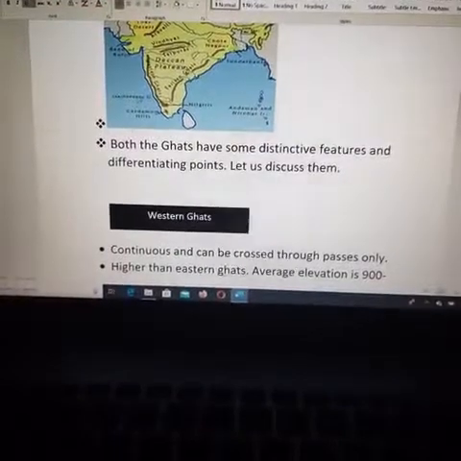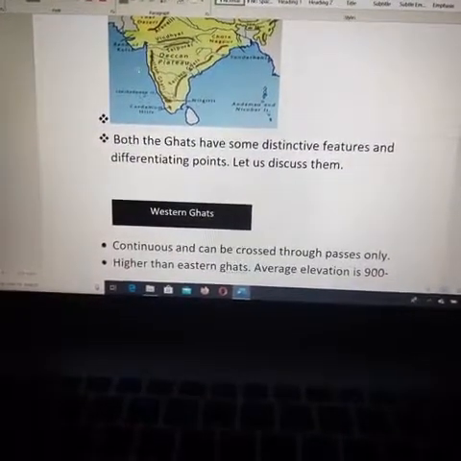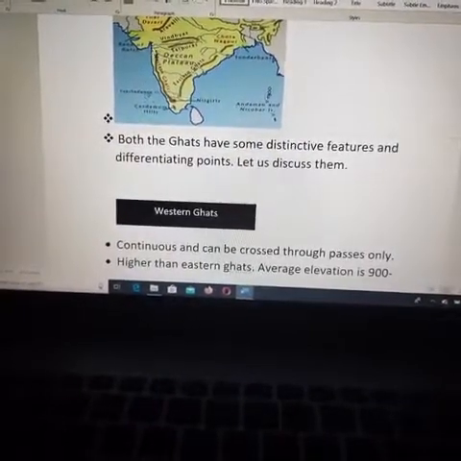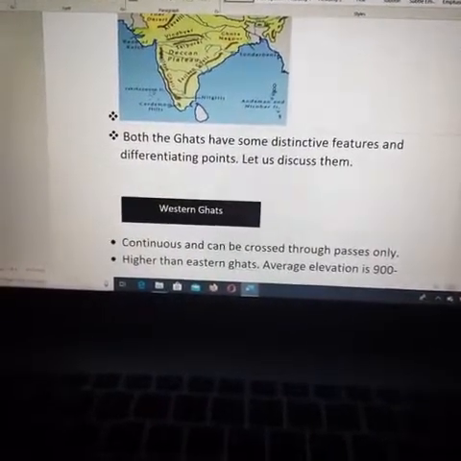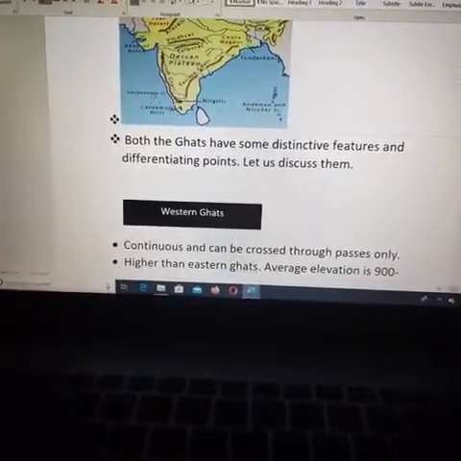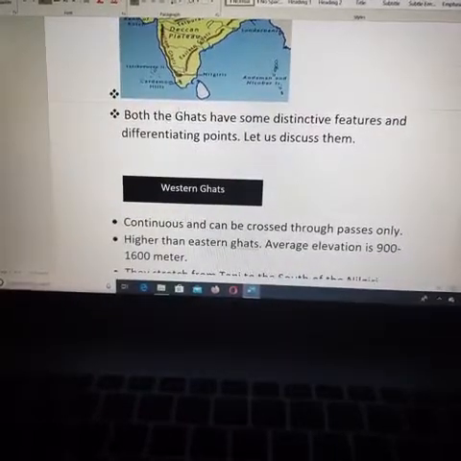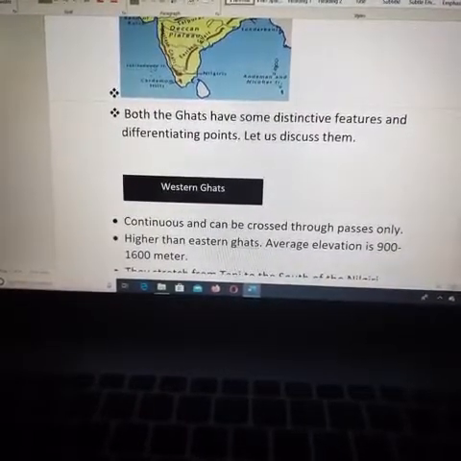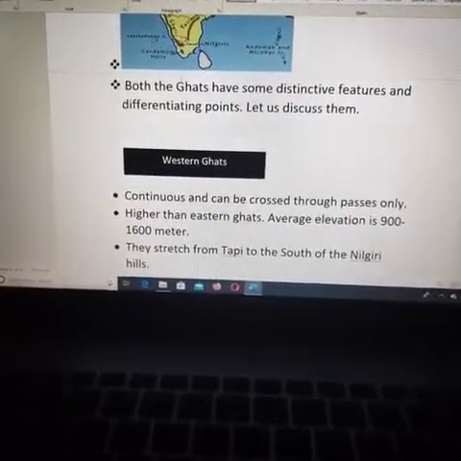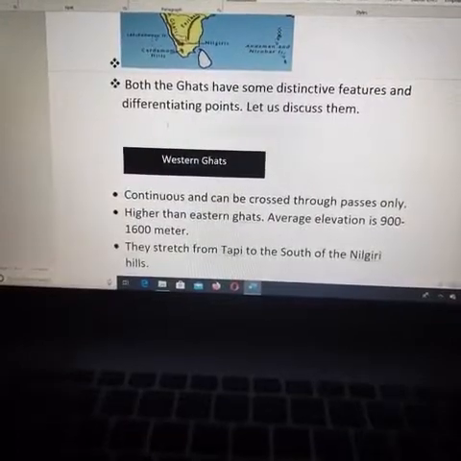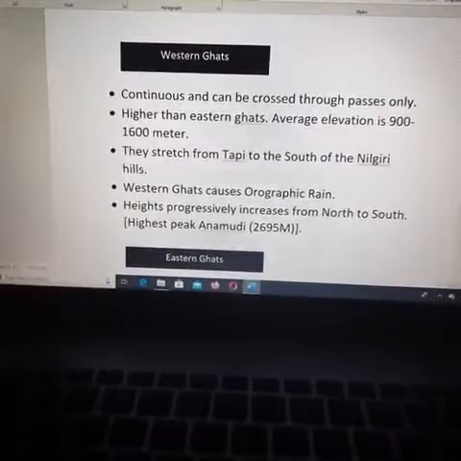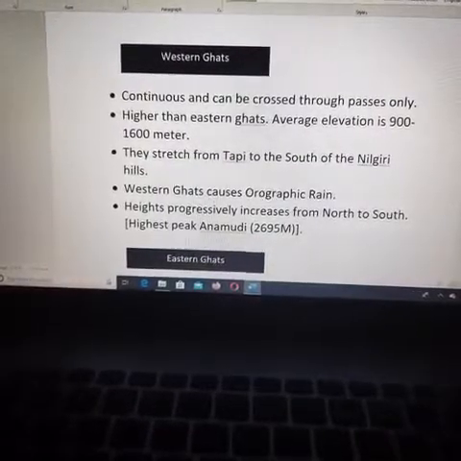Next, higher than the Eastern Ghats. The next comparison is that the Western Ghats are higher, in the sense that the hills are higher than the Eastern Ghats. The height of the Western Ghats is nearly 900 meters to 1,600 meters. And next, they stretch from the Tapi to the south of the Nilgiri hills.